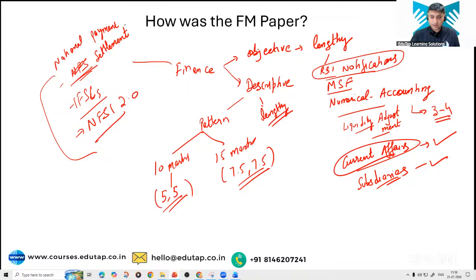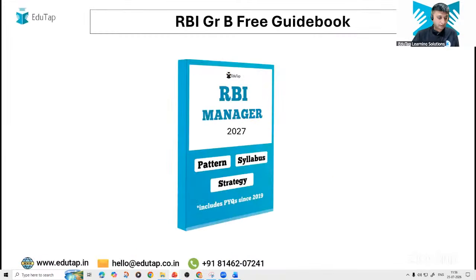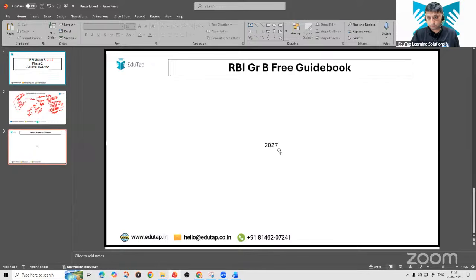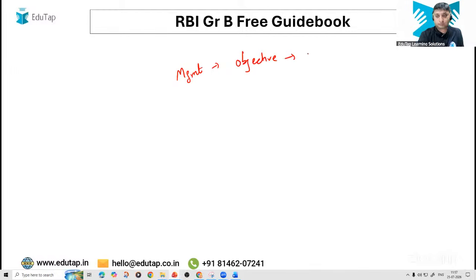Fine, so that's nice. Deepika, what about management? If we talk about management, sir, basically the paper was easy only. Not such difficult questions. The topics were also something we have seen a lot, like leadership, communication. There were questions from the Johari window model, so the emotional intelligence part. Objective questions were easy, and some questions were a bit application based, but otherwise direct questions as we see in management.